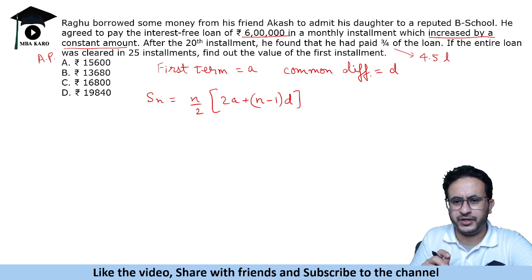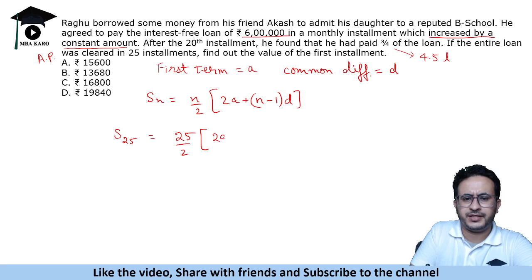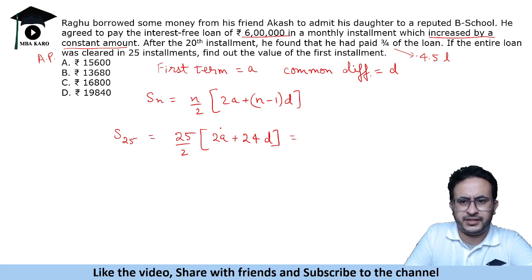So we will get two equations, one for S20 and one for S25. So let us form the equations. S25 will be simple: 25 by 2, 2a plus 24d, where a is the first term and d is the increment that he is having. So that is equal to 6 lakh. Let's convert into thousands, so you can write 600,000.